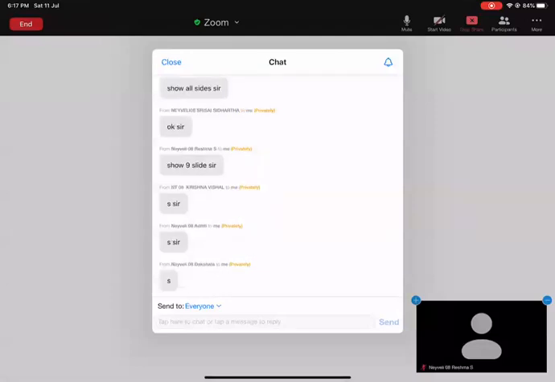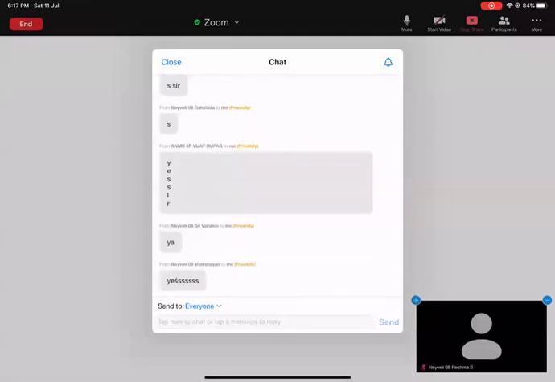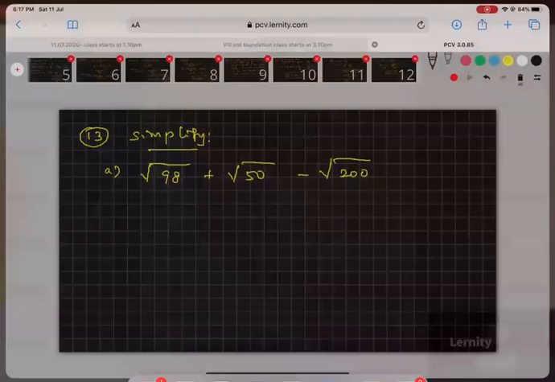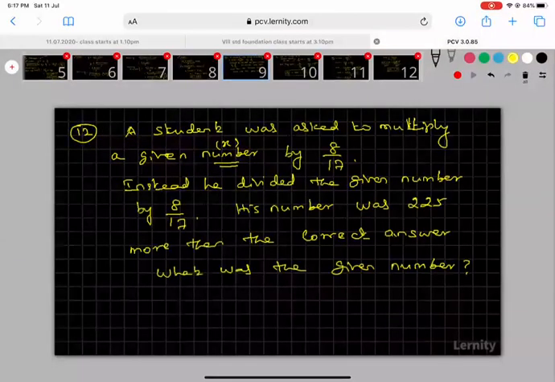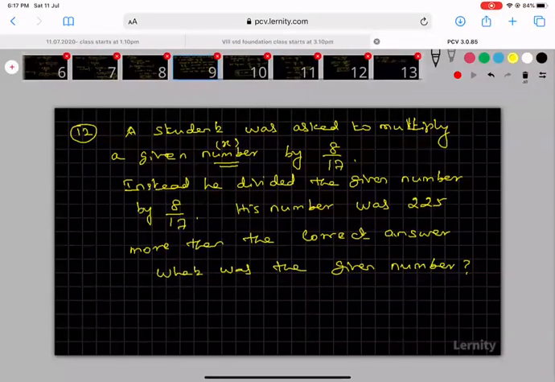Okay, right. So this is our ninth slide. Someone asked about the ninth slide. Okay. Now I will move to slide number 13.